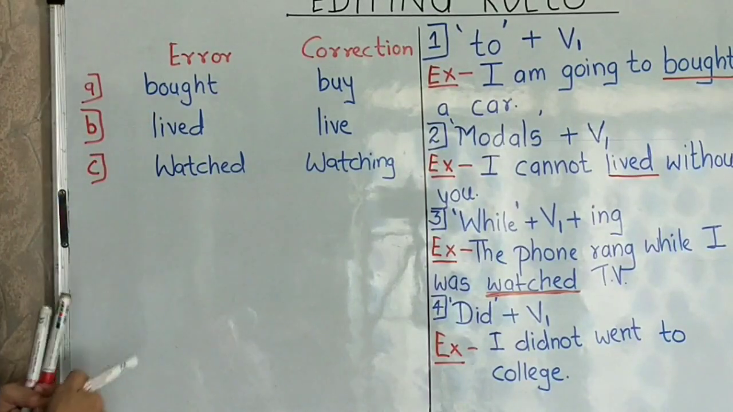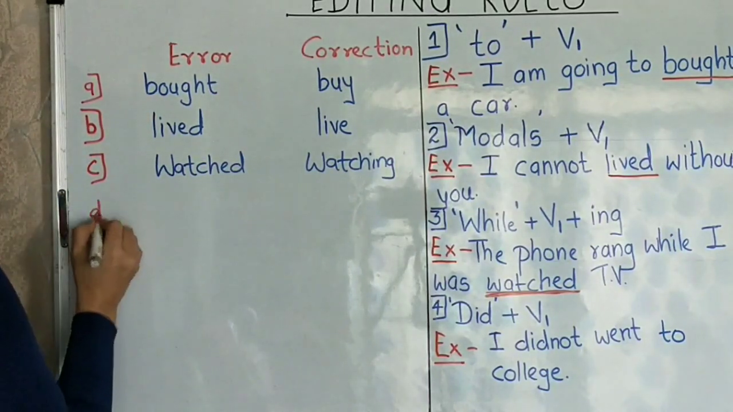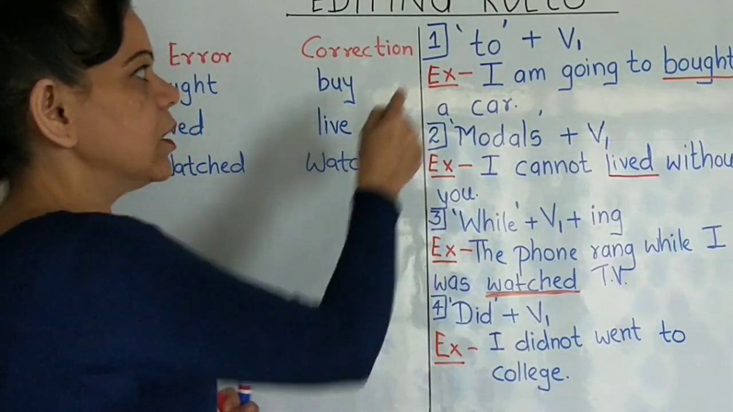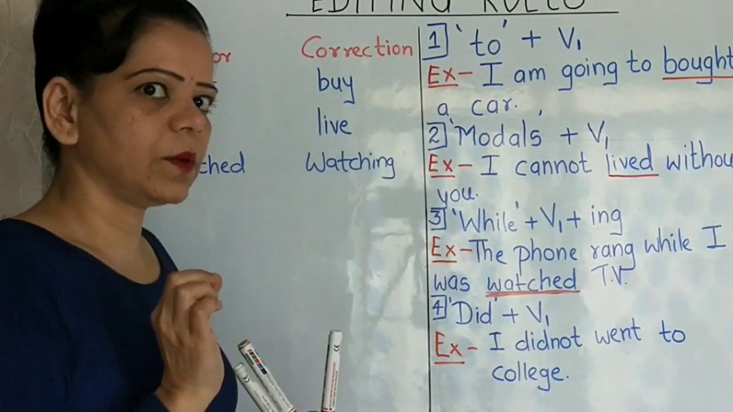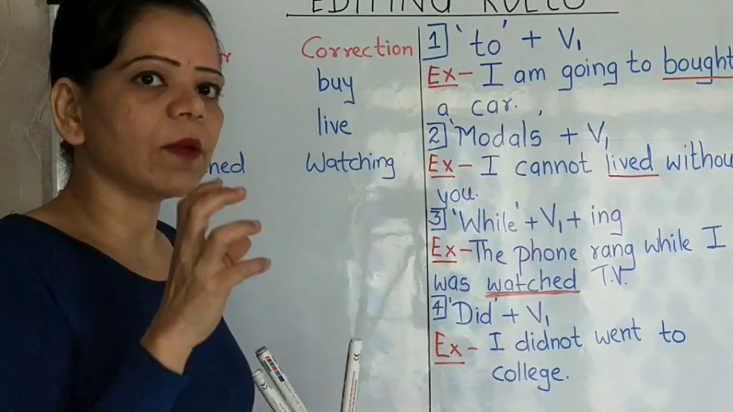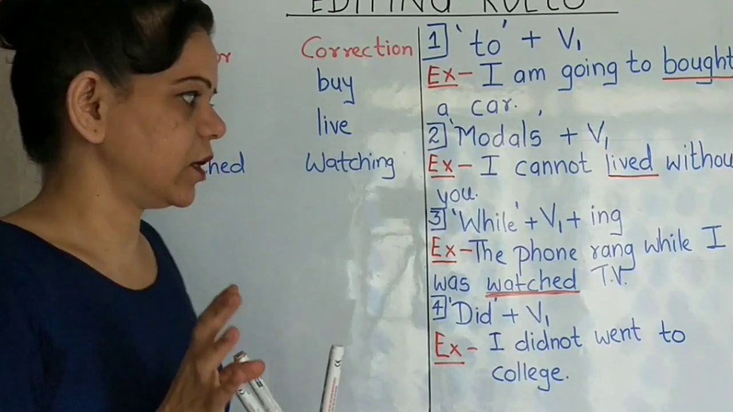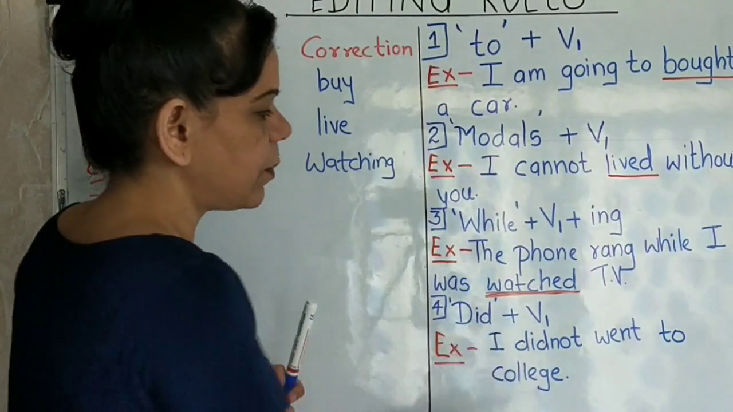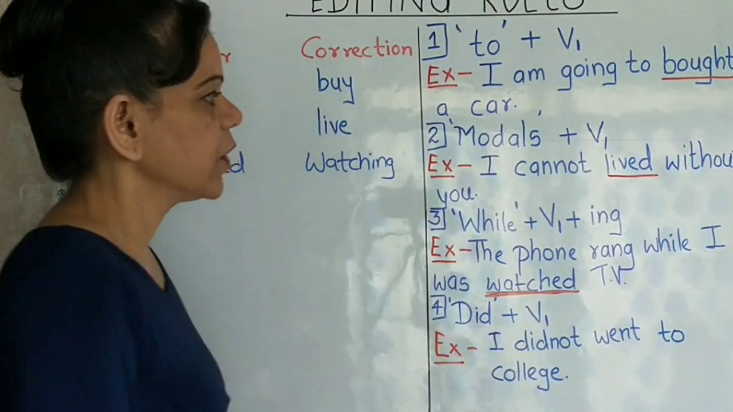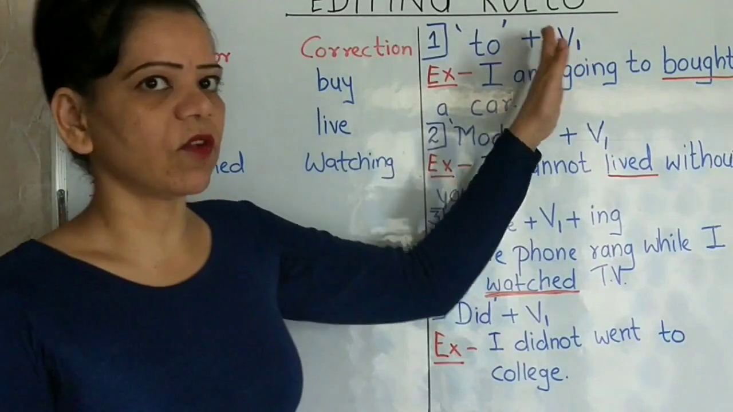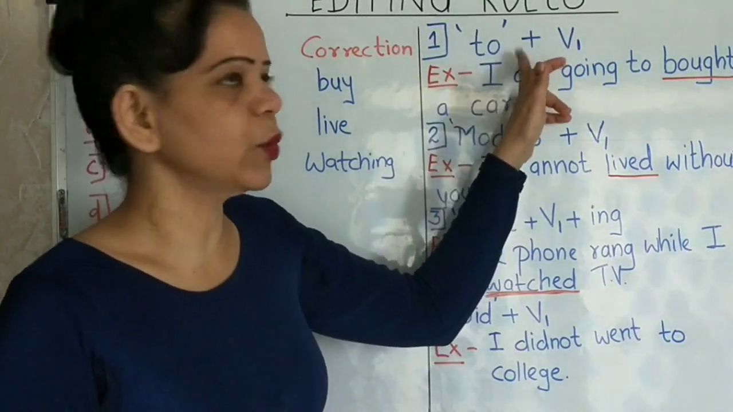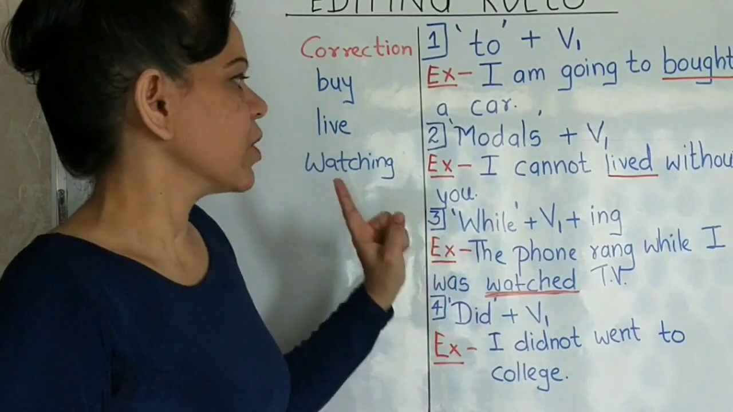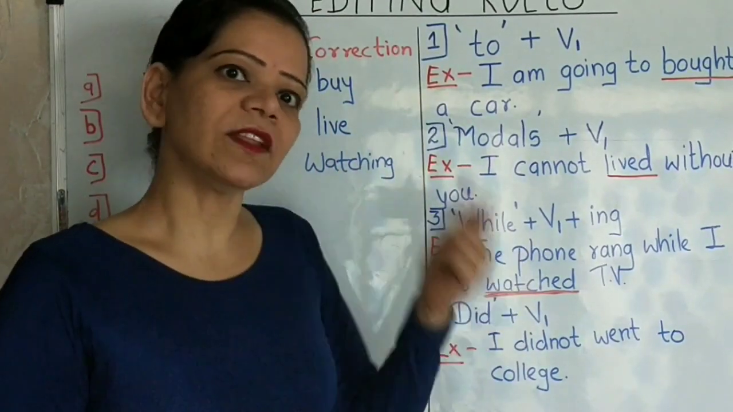Okay. Next one, D. These are small simple tic-tac rules which will help you grab all the 4 marks for error detection. Repeatedly, as same as then, did plus first form of the verb. These are the places where you have to have the first form of the verb. Now first of all, to with V1. Modals also will go with V1 form. While will also go with V1 and then ing form.